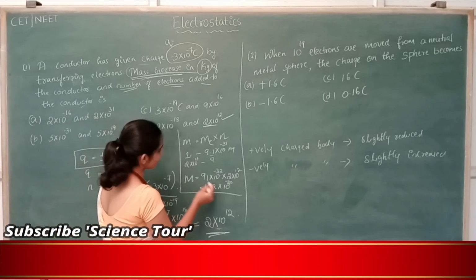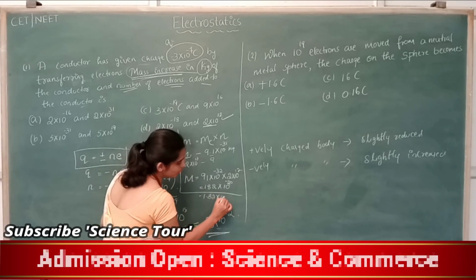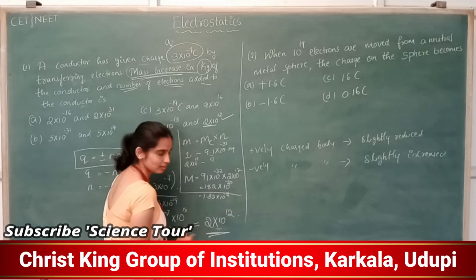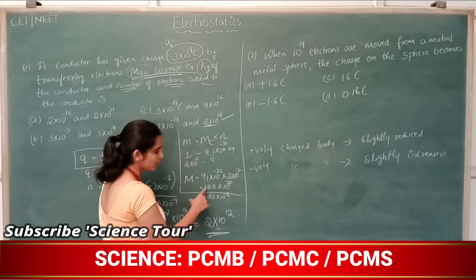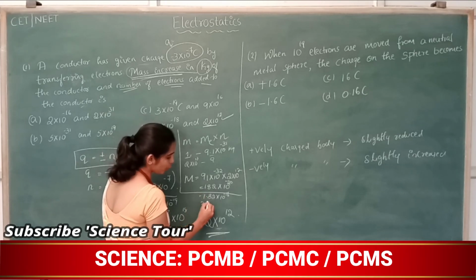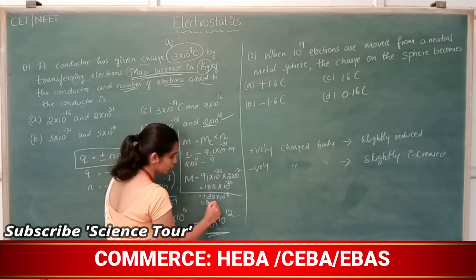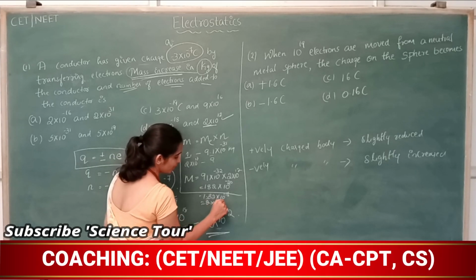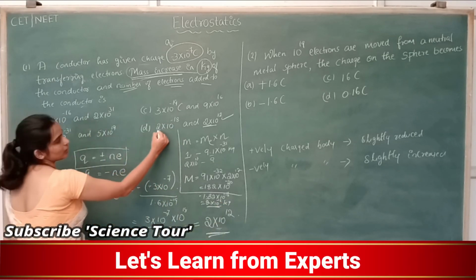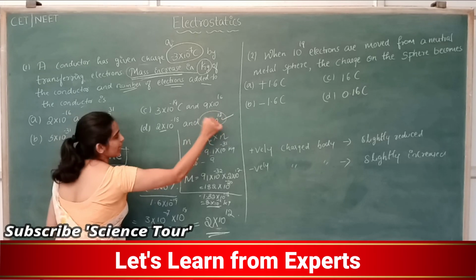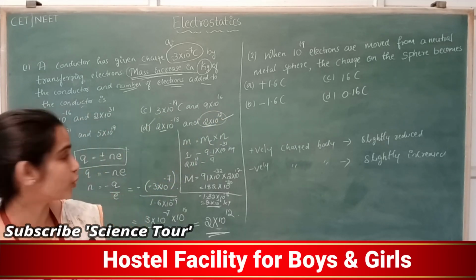So can we write this as 1.82 into 10 to the power of minus 18? I shift the decimal point, right? So 1.82 is approximately equal to 2, because here we have 8. So 2 into 10 to the power of minus 18 kg. Where do we have that option? So my answer is verified. So option D is the answer. I hope you followed this.